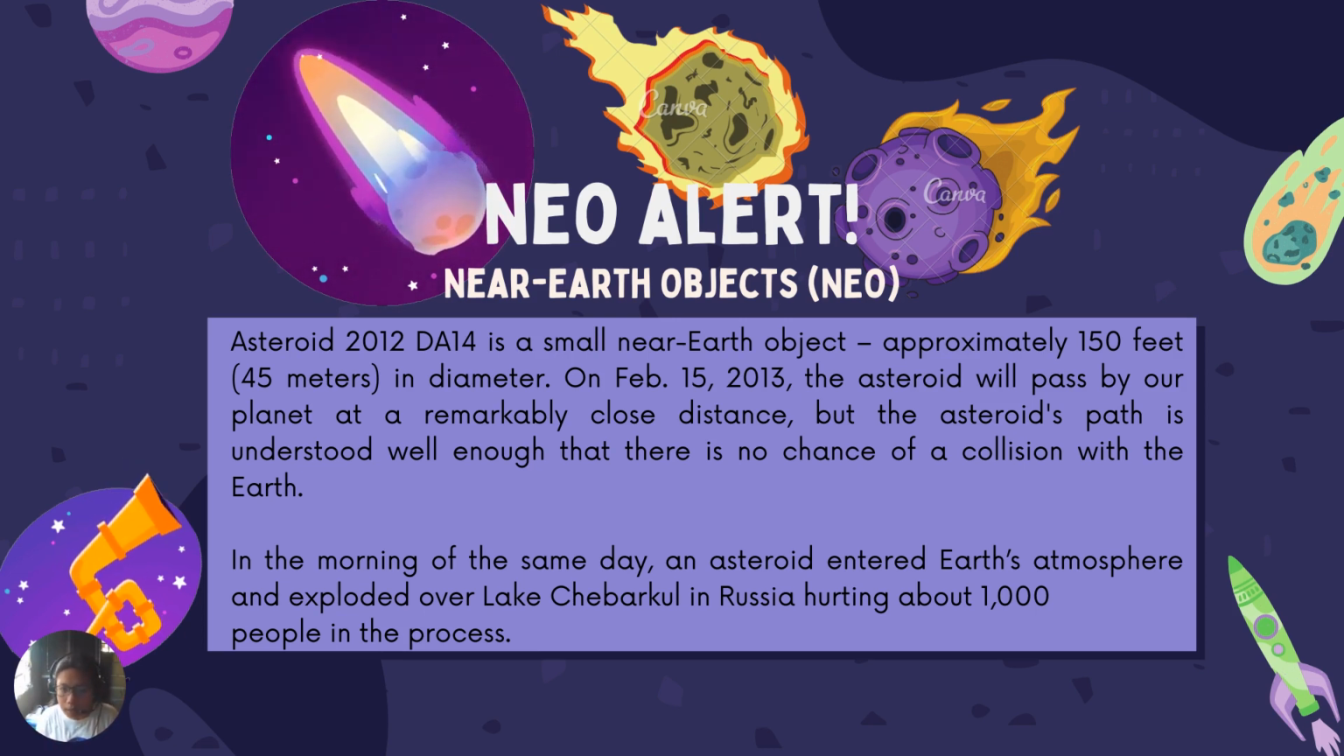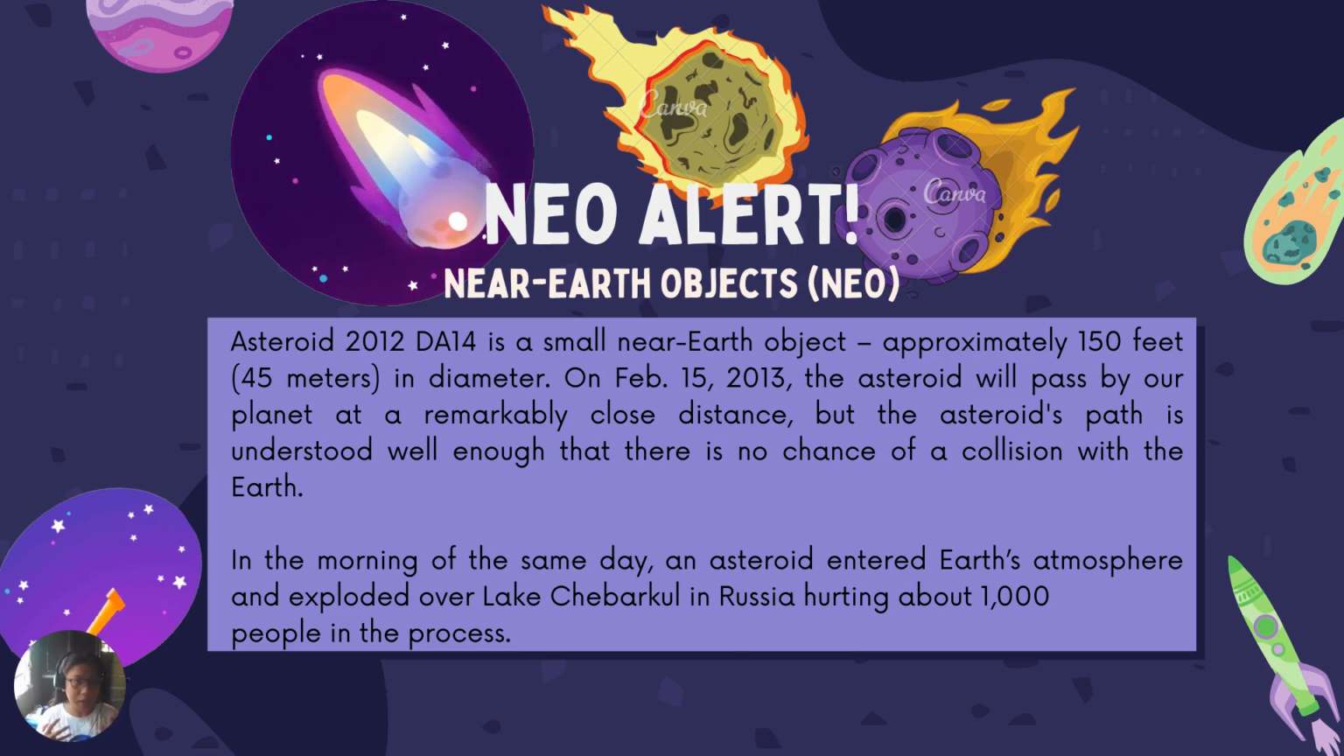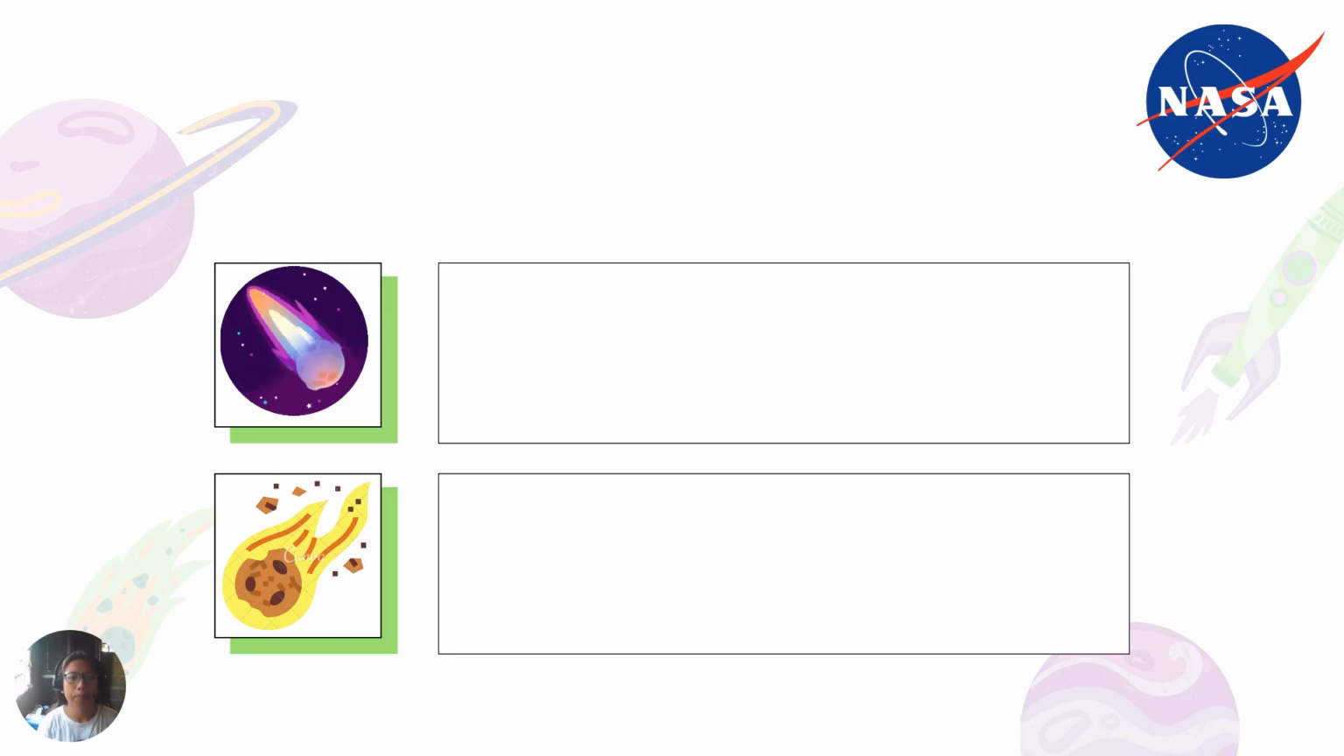And in the morning of the same day, another asteroid entered the Earth's atmosphere and exploded over the lake Chebarkul in Russia, which hurt or gave casualties to 1,000 people in the process. So that is why, even though asteroids are magnificent to watch, very beautiful to see, it could possibly hurt the area to which it can land. Okay, let's proceed.